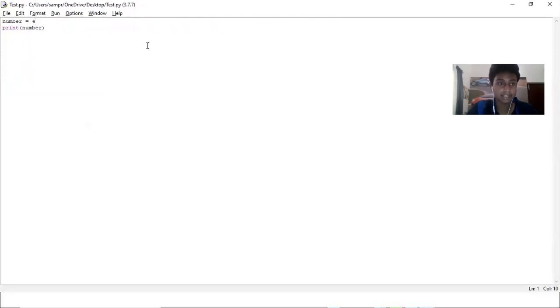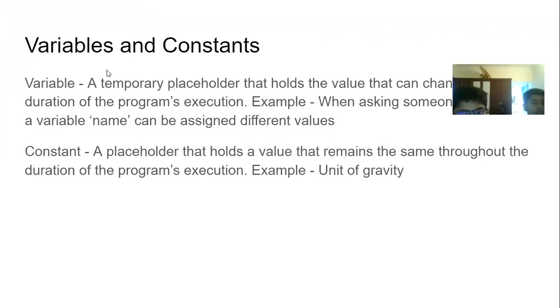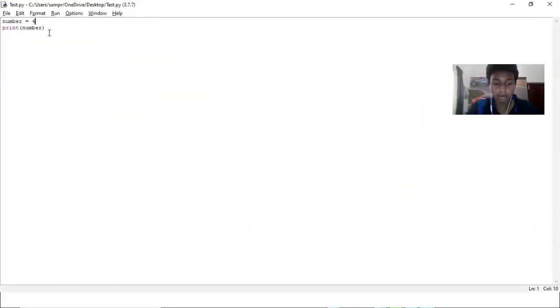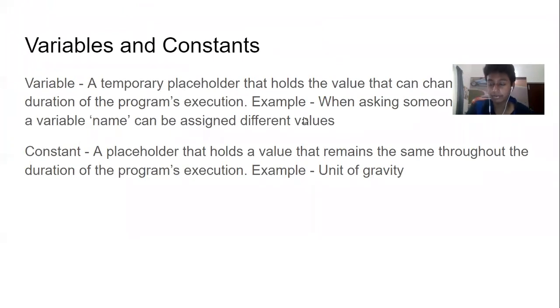Okay, making sense? So that's what a variable is. A variable, you can change its value. So now this number can also be 7, or it can also be 2. That's what a variable is. It's a temporary value that you can change. It's really important when writing code or anything like that.